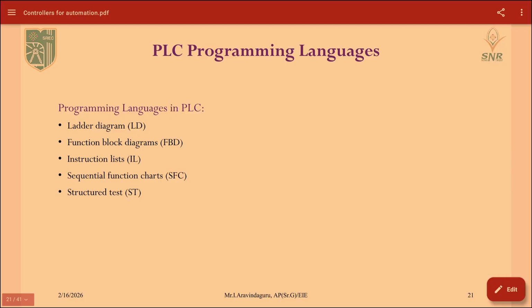Till now we have discussed the architecture of PLC and what components are available in the PLC. Now we will discuss what programming languages are available in this PLC. There are 5 programming languages available in this PLC. First one is ladder diagram, next one is function block diagram, third one is instruction list, fourth one is sequential function charts, and fifth one is structured text.